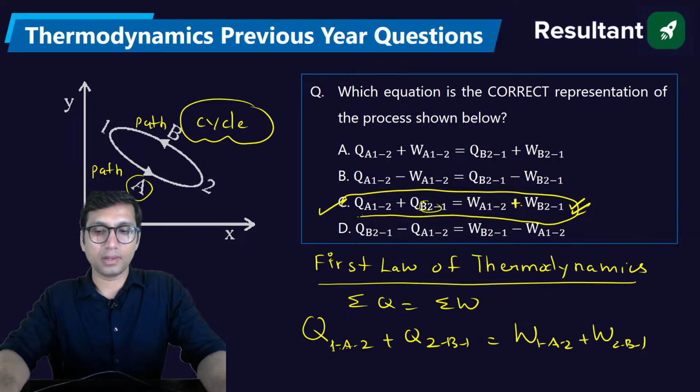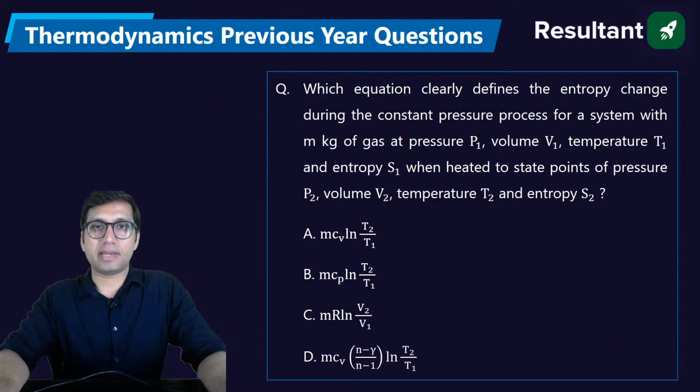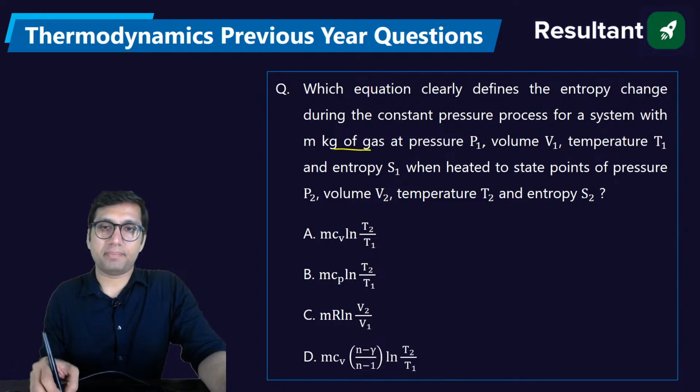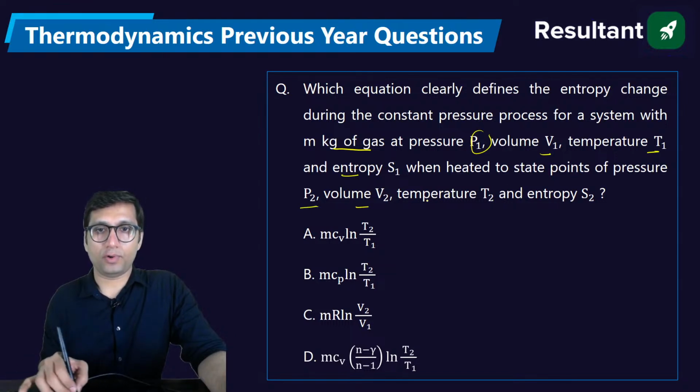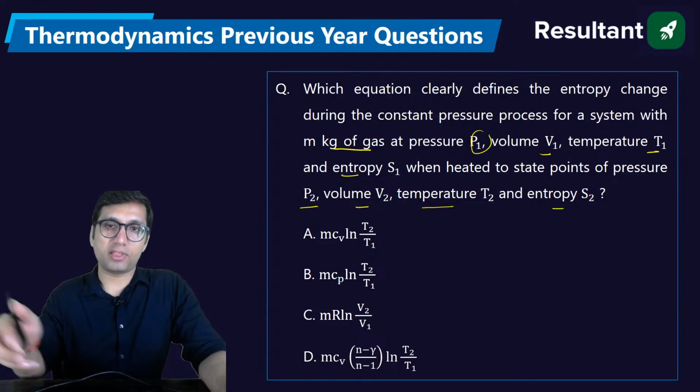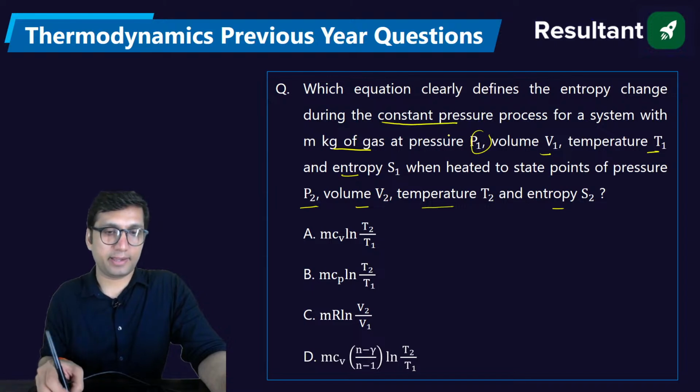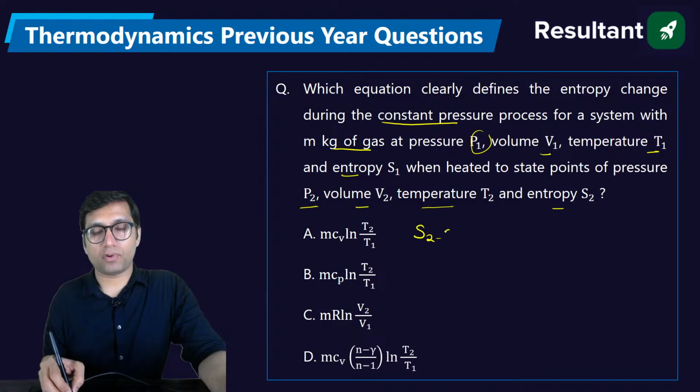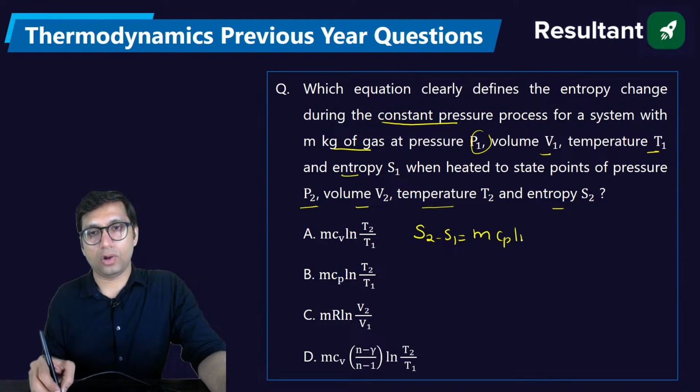Okay. Next, which equation clearly defines the entropy change during a constant pressure process for a system with m kg of gas at pressure P1, volume V1, temperature T1, and entropy S1 when heated to state points of pressure P2, volume V2, temperature T2 and entropy S2. Basically they want you to state the entropy change for a constant pressure process. What equation for entropy change will you write? It is mCp log of T2 by T1 minus mR log of P2 by P1.